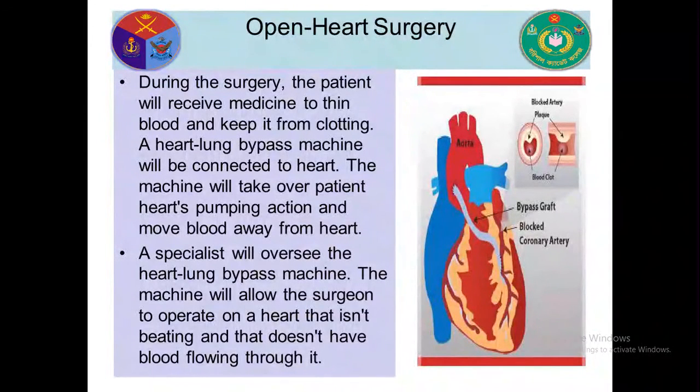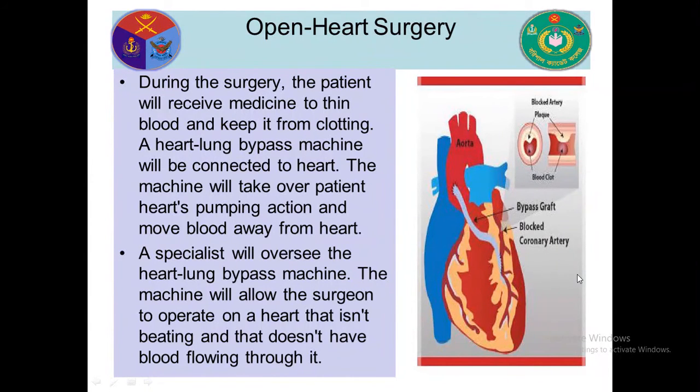During surgery, the patients will receive medicine to thin blood and keep it from clotting. A heart-lung bypass machine will be connected to the heart. The machine will take over the heart's pumping action and move blood away from the heart. Look, this is a grafting artery. When a coronary artery is blocked, another artery is attached, and this is called bypass grafting.